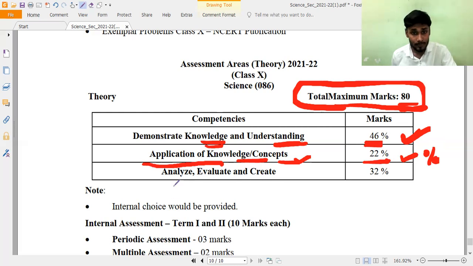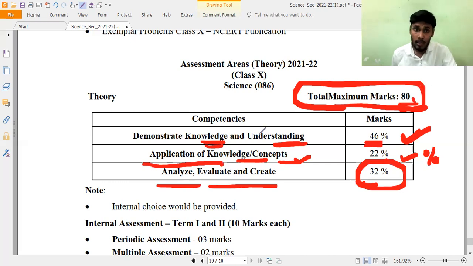Now the next one: analyze, evaluate and create. These are critical thinking and problem solving questions. This percentage is 32%, totally 100% for 80 marks. Even if it is 40 marks, they will follow 46% like this, 22% like this and 32% like this. Both term 1 and term 2 will follow it. That is what you have to remember.